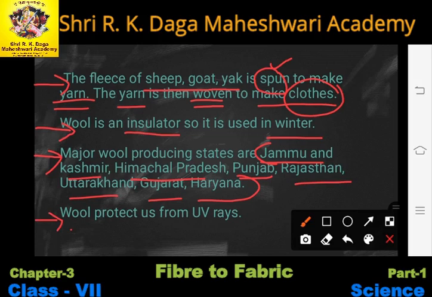Now the last point is that wool protects us from UV rays also. Students, you know that the rays that are coming from the sun to us contain some harmful rays, and those harmful rays are called UV rays, that is ultraviolet rays. So pure wool protects us from those harmful rays also. So these are some of the few points about wool that you have to learn.